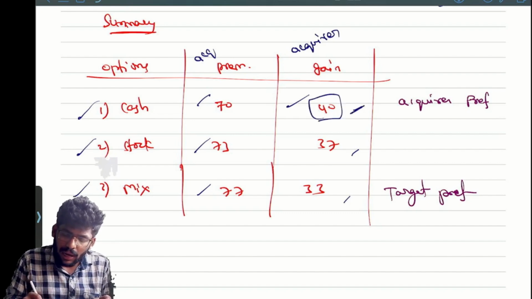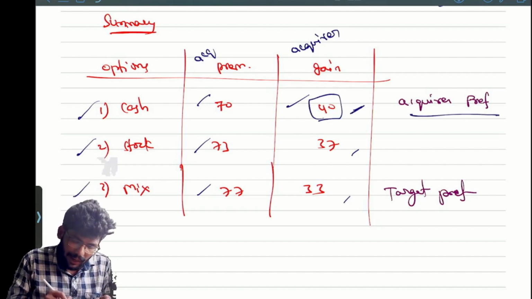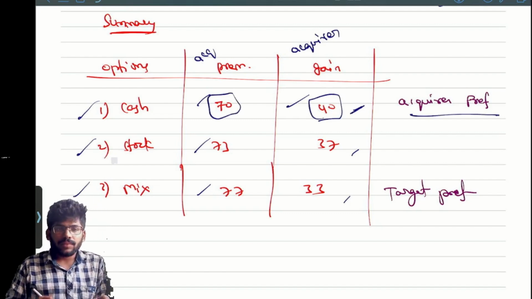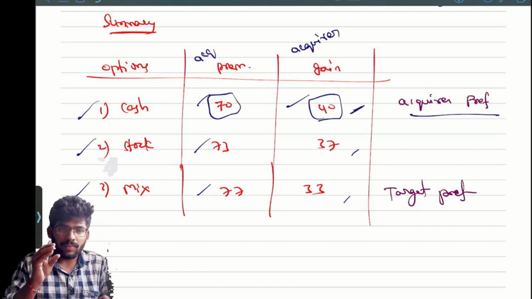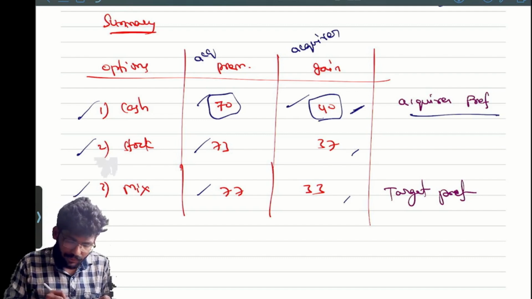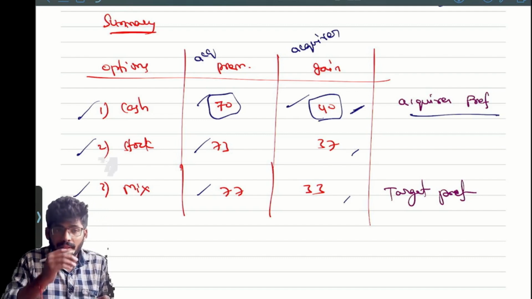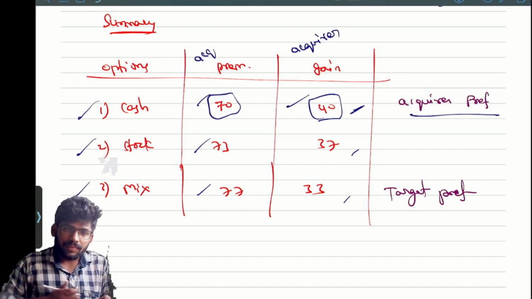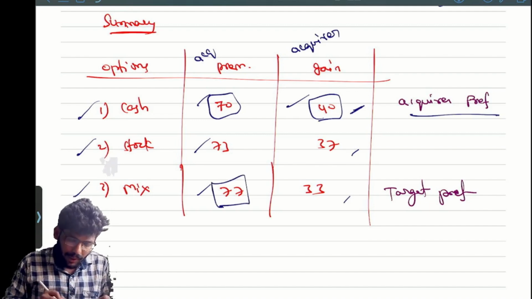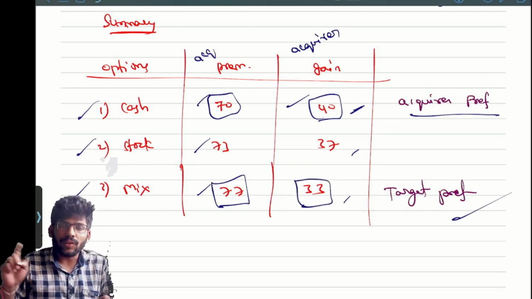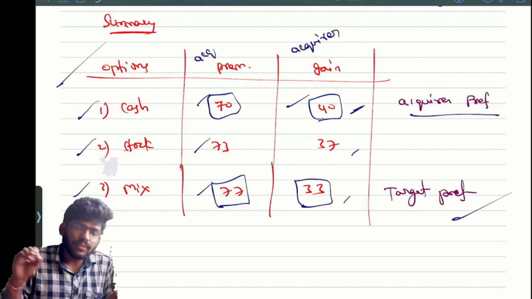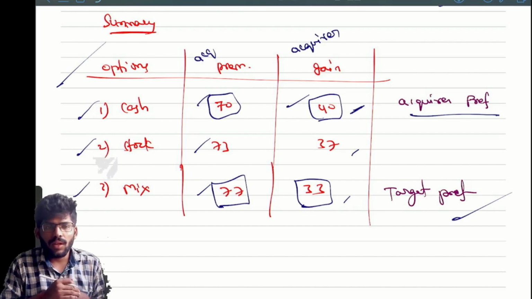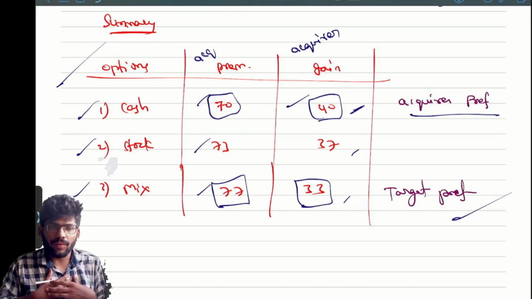So this is the acquirer's preference: less premium. A target company wants more acquisition premium and less acquirer's gain. That is the benefit to the target's shareholders. That's the conclusion.